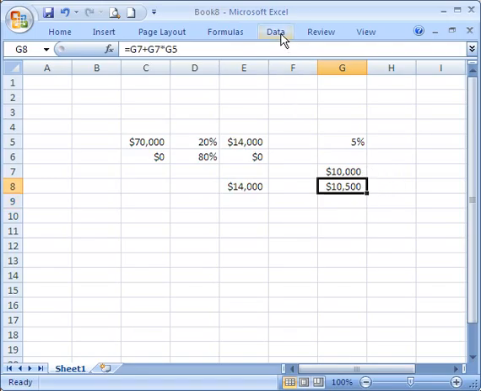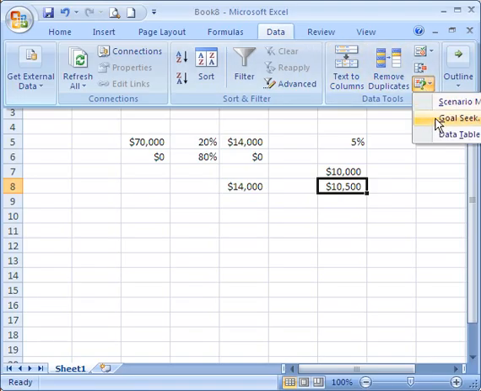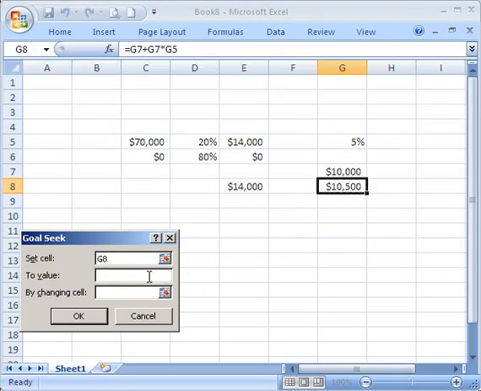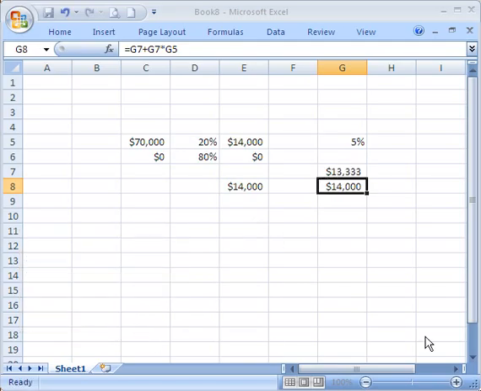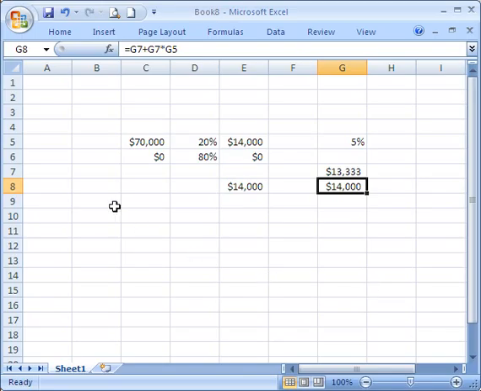We'd like the amount today that would be worth $14,000 1 year from today. So we use goal seek. We'd like a total of $14,000, and that means that today's amount needs to be $13,333. So what's the value of the option? It's $14,000 1 year from today, which is the same as $13,333 today.